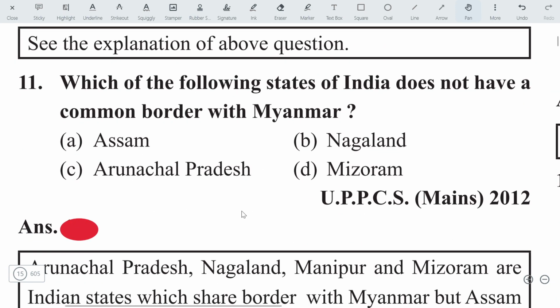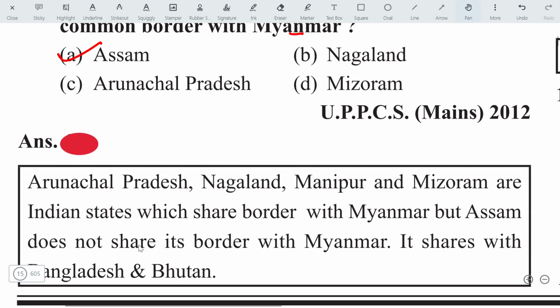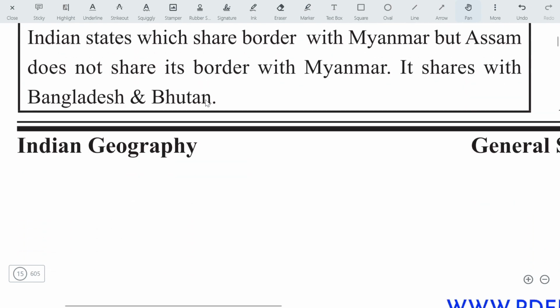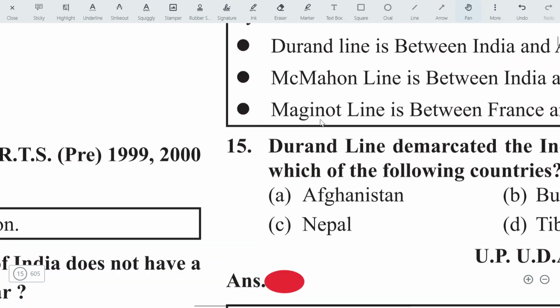Next question. Which of the following states of India does not have a common border with Myanmar? Which state doesn't have a common border? Does Assam have one? No, Assam doesn't have a common boundary. Assam does not share a common boundary with Myanmar, because after Assam, it is Nagaland and Manipur located towards the east. So the option will be Assam. Let's move on to the next question.